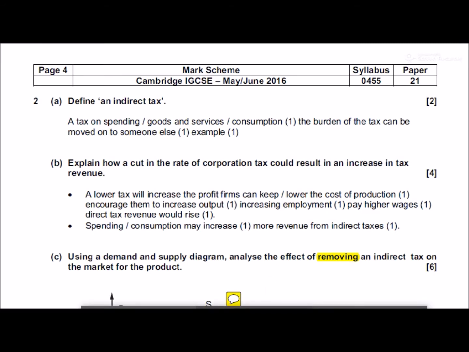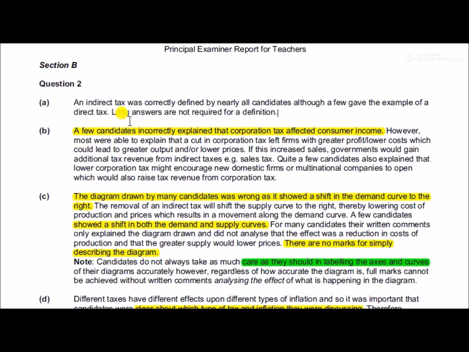What did the examiner say? B. A few candidates incorrectly explained that corporation tax affected consumer income. So don't get mixed up between those 2 things. However, most were able to explain that a cut in corporation tax left firms with greater profit and lower costs, which could lead to greater output, lower prices, which then would increase government revenue through other tax revenues like VAT. Quite a few candidates also explained that lower corporation tax might encourage new domestic firms to open. Okay, so that seemed to be quite well answered.